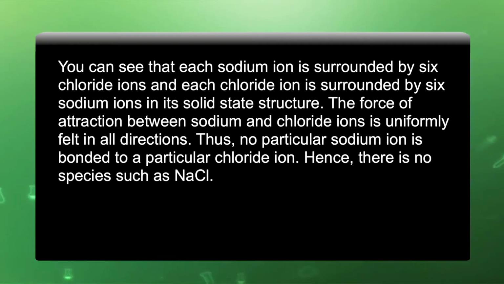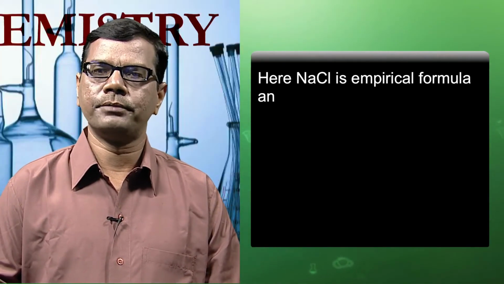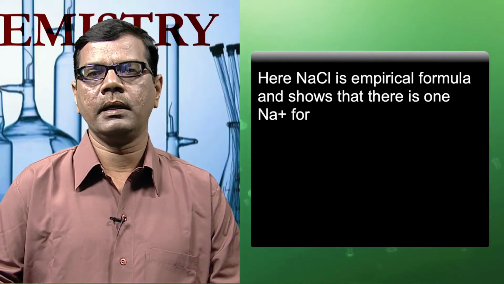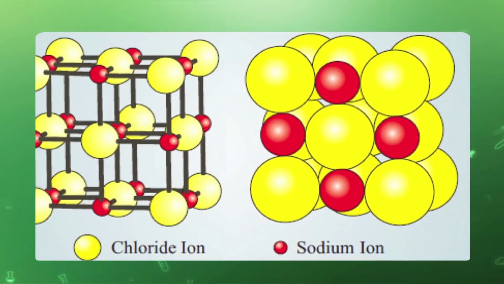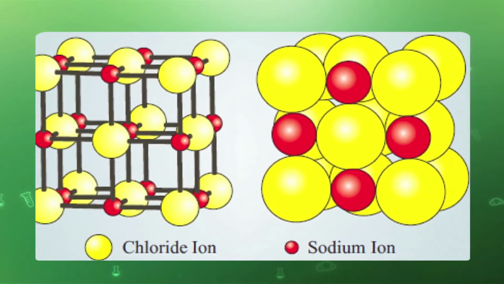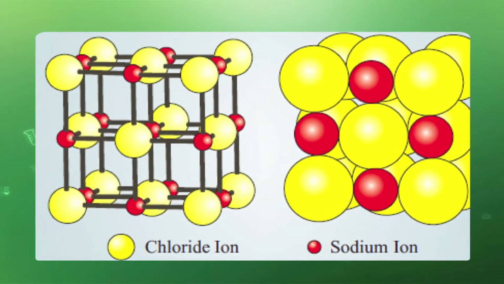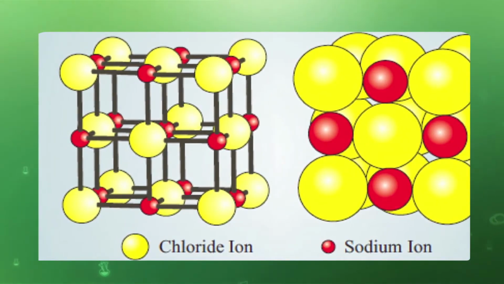Hence, there is no species such as NaCl. Here in this structure, NaCl is the empirical formula and shows that there is 1 Na+ for every Cl- ion. If you see this structure correctly, you will find that every sodium ion is surrounded by 6 chloride ions and every chloride ion is surrounded by 6 sodium ions.